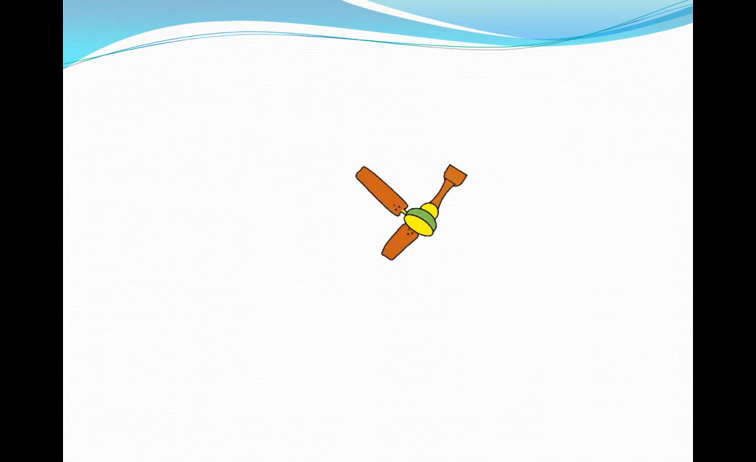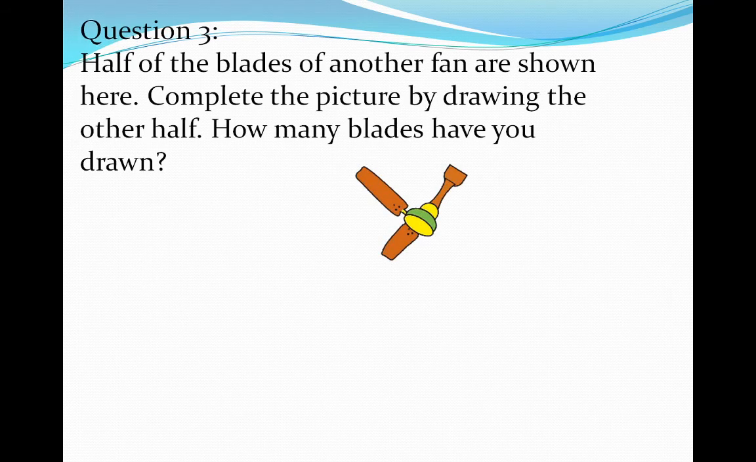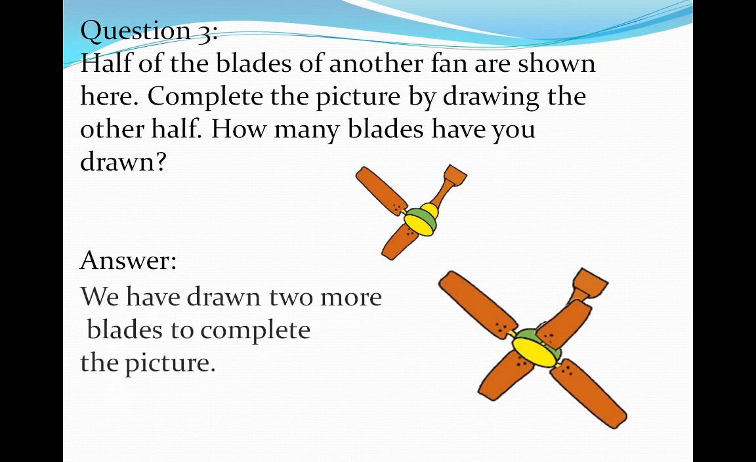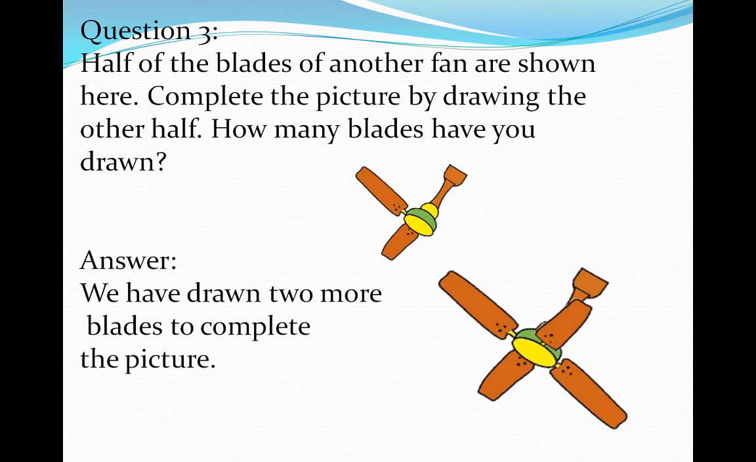Okay. Now this picture shows half of the blades of another fan. Half of the blades are there, that means only 2 blades are there. If 2 blades make half, how can we make a whole? Half and half will make a whole. So if half is 2 blades, the second half will also be 2 blades. So 2 and 2 will make 4. Like this way we can show 4 blades. So we have drawn 2 more blades to complete the picture.